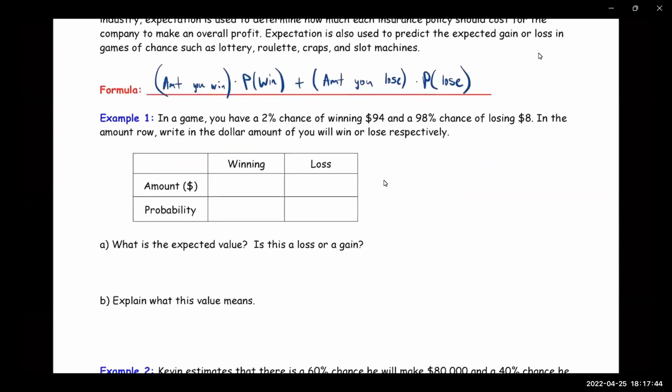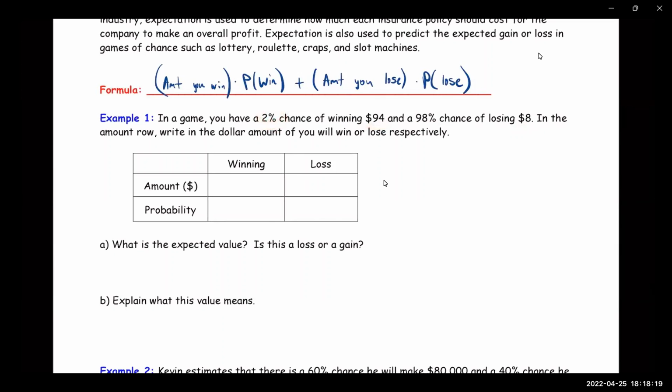So let's take a look at this very first example. It's a game and you have a 2% chance of winning $94, and a 98% chance of losing. Notice that the percentages add up to 100. That should always be the case. The probability that you win plus the probability that you lose should always equal 100. And you would lose $8 if you play this game and you lose, and you would win $94. But of course, you have a smaller probability of winning than you do of losing.